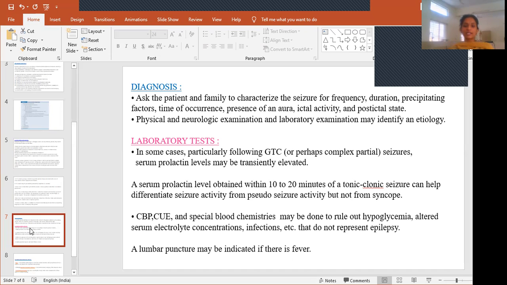And physical and neurological examination. In the physical examination, we have to check whether there is any tongue bite or not.